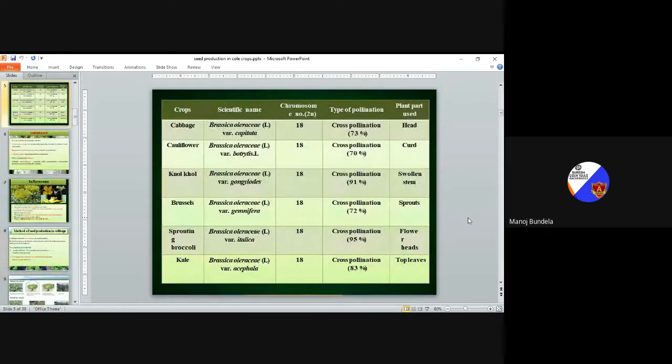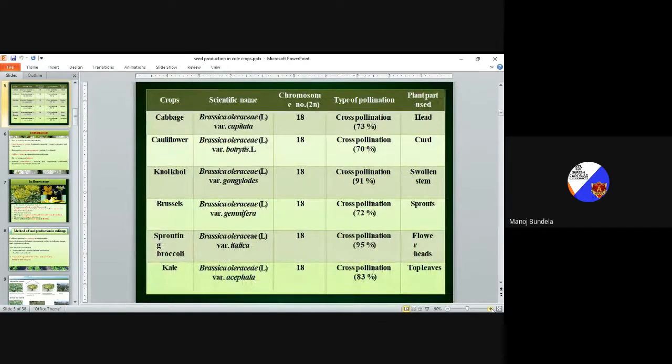Cabbage. The scientific name of cabbage is Brassica oleracea variety capitata. Chromosome number 2n is equal to 18. It is a cross-pollinated crop. Cross-pollination is 73% in cabbage. The plant part used is the head. So the head part we use for seed production.